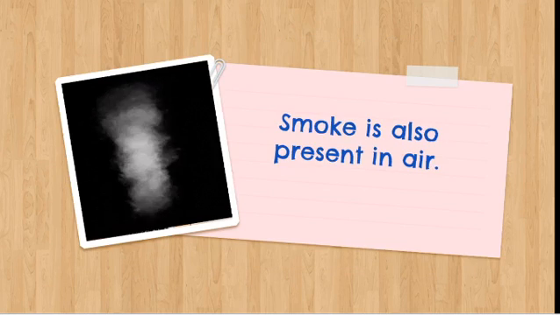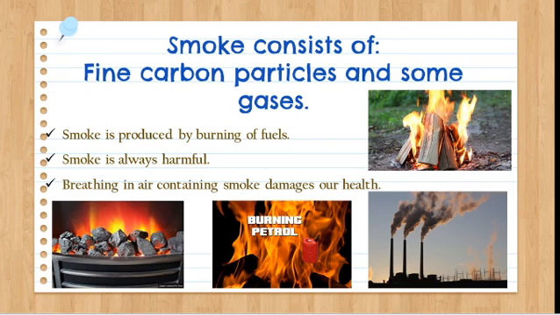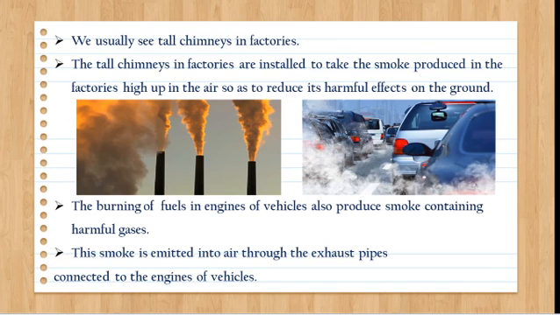Smoke is also present in air. Like dust particles and water vapor, smoke is also present in air. Smoke consists of fine carbon particles and some other gases. This smoke is produced by burning of fuels like petroleum, kerosene, diesel, coal, as well as burning of wood. So burning of some things produces smoke that contains fine carbon particles and some gases. This smoke is always harmful to our health. Breathing air which contains smoke will damage our health.